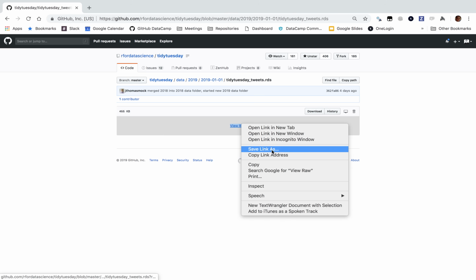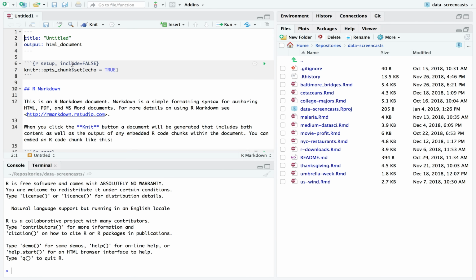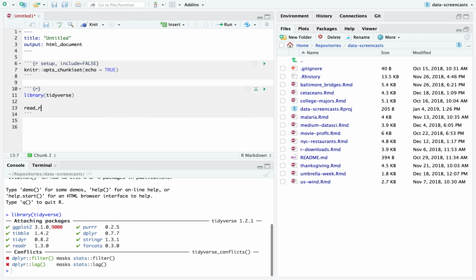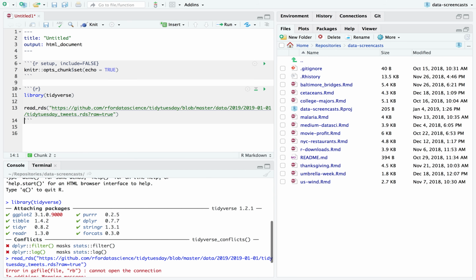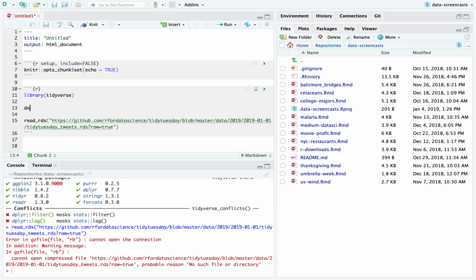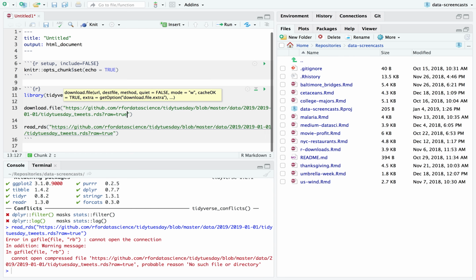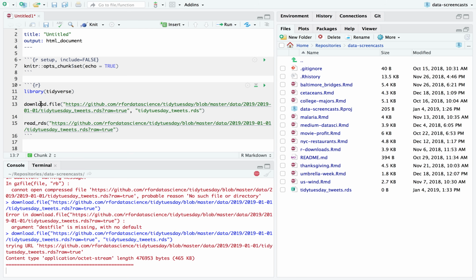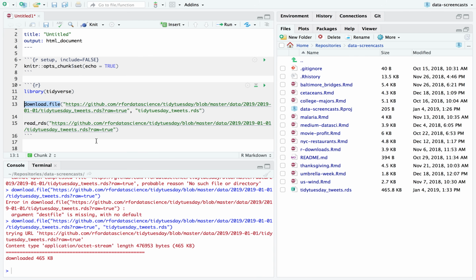This is a .rds file, which means I'm going to read it in by copying the link address, and I think this will work. Here I am in my RMD, and if I do tidyverse read RDS, I should be able to give it the link. Nope, it doesn't like that. Okay, what I'm going to do is a download.file of this. Let me see if that works. Tidy Tuesday tweets.rds. So this is a built-in function for downloading a file. Here we have it now, and then I'll try read RDS on that file.